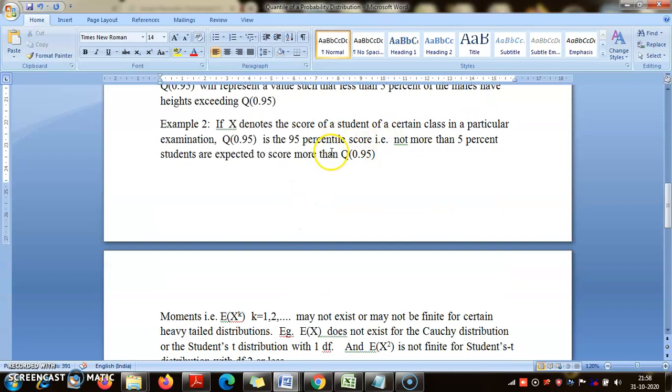So you see, this is the interpretation of a percentile score. If your score is at the 95th percentile, that does not mean you have gotten 95 out of 100. You may very well score 85 out of 100 and still get a 95th percentile. Why? Because in that group not more than 5% may have scored above 85. So even by getting 85, you will get a 95th percentile score.